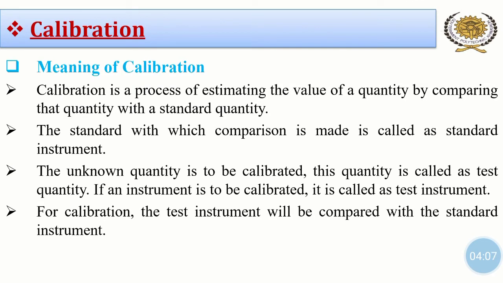Now let us move towards the calibration. Meaning of calibration. Calibration is a process of estimating the value of a quantity by comparing that quantity with a standard quantity. The standard with which comparison is made is called as standard instrument. The unknown quantity to be calibrated is called as test quantity. Or if an instrument is to be calibrated, it is called as test instrument. For calibration, the test instrument will be compared with the standard instrument.